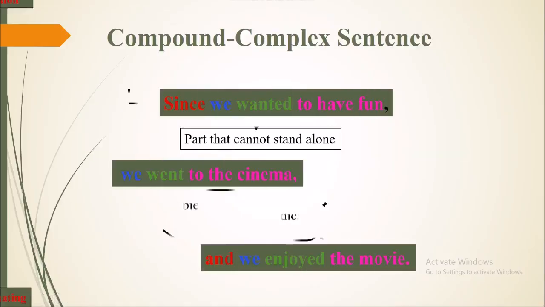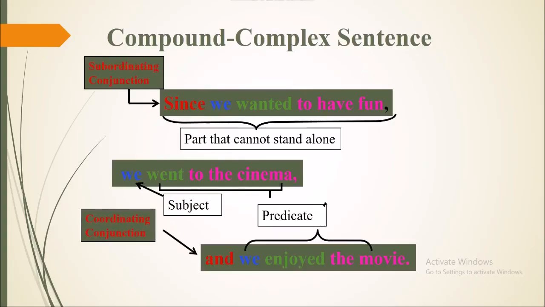So you can see, "since we wanted to have fun" is the part that cannot stand alone. We call it the dependent clause, and first of all, we have the subordinating conjunction. Then the second clause is the independent clause, "we went to the cinema," with a subject and predicate. The coordinating conjunction "and" links it to the next clause, "we enjoyed the movie." "We" is the subject, "enjoyed the movie" the predicate.